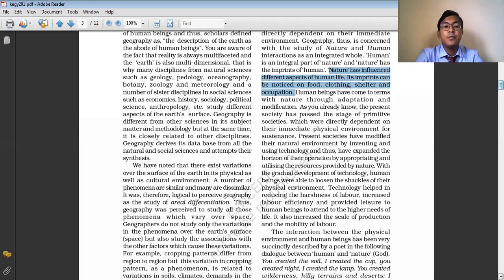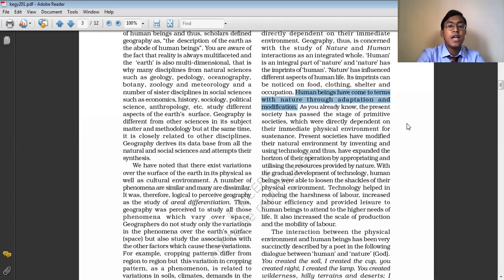Nature has helped us in becoming modern. It has changed our food habit, our clothing habit, the occupation. It has provided us with shelter. So human beings have come to terms with nature through adaptation and modification.